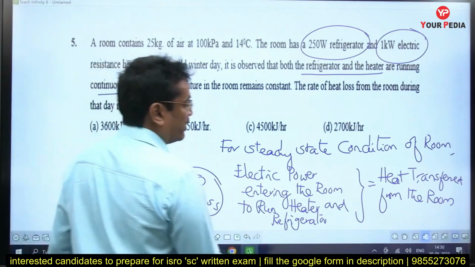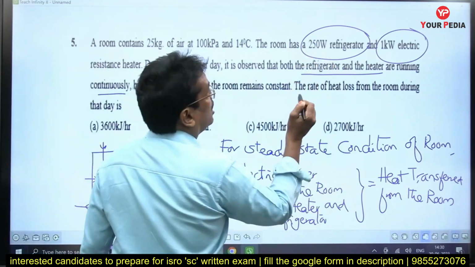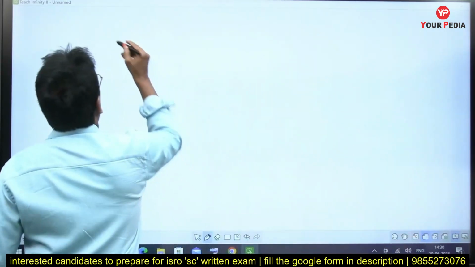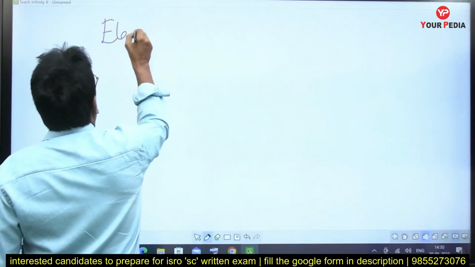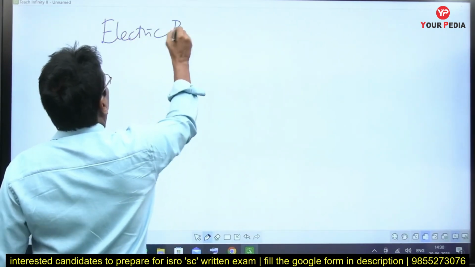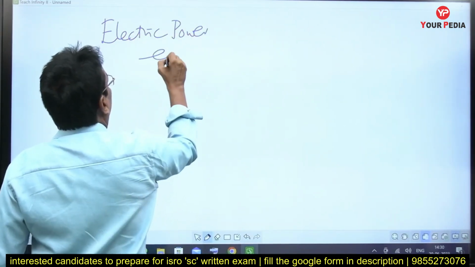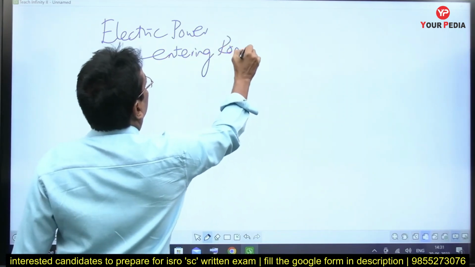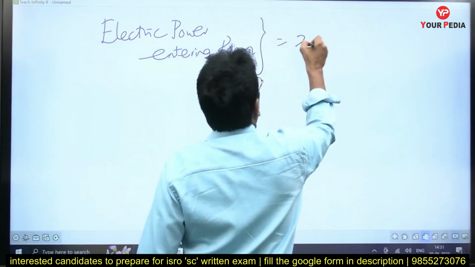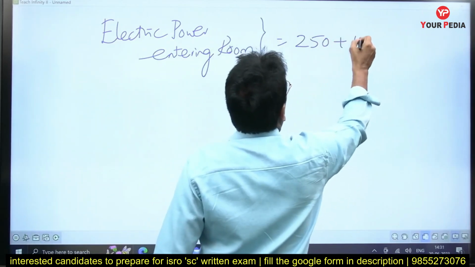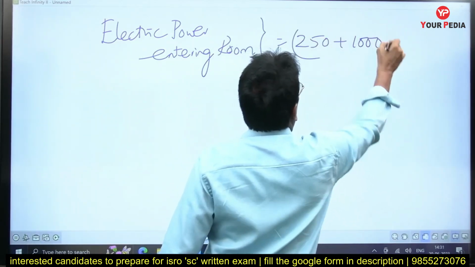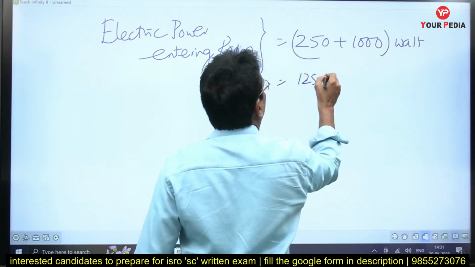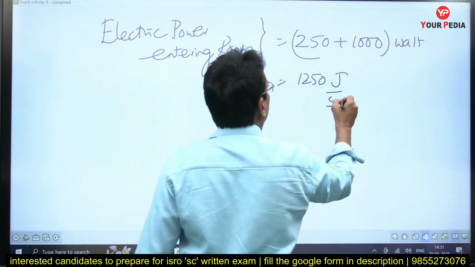What is the electric power entering into the room? 250 watts plus 1 kilowatt. Okay. Electric power entering the room is equal to 250 watts plus 1000 watts. That is 1250 joules per second.